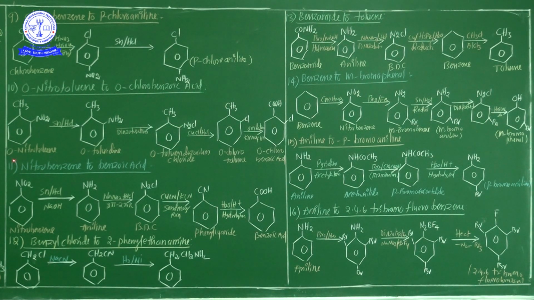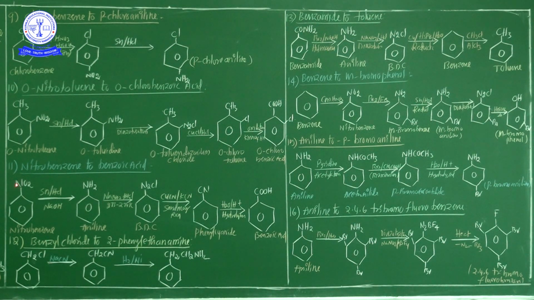First step, orthonitrotoluene is converted into orthotoluidine through the reduction process. The orthotoluidine undergoes the diazotization process to form orthotoluene diazonium chloride. This orthotoluene diazonium chloride again undergoes the reduction process. Finally orthochlorotoluene is formed. This orthochlorotoluene undergoes the oxidation process through KMnO4 in the presence of acidic medium. Finally orthochlorobenzoic acid is formed. This is the 10th conversion, Nana, from orthonitrotoluene to orthochlorobenzoic acid.